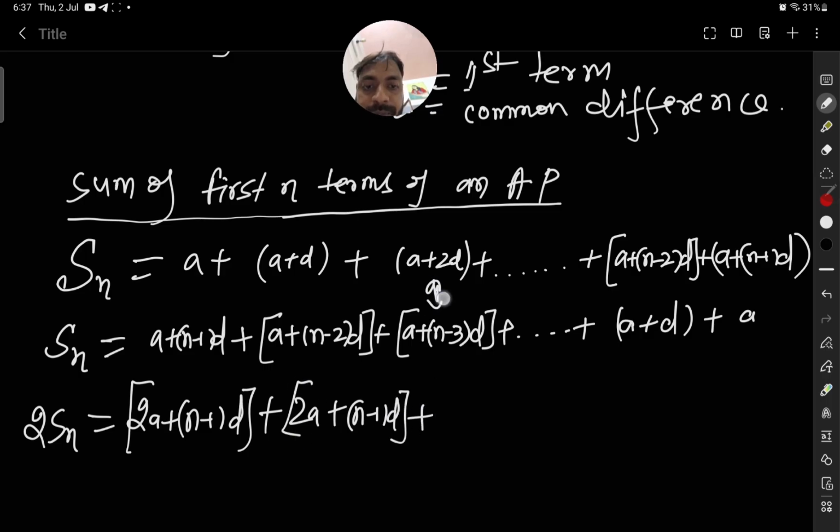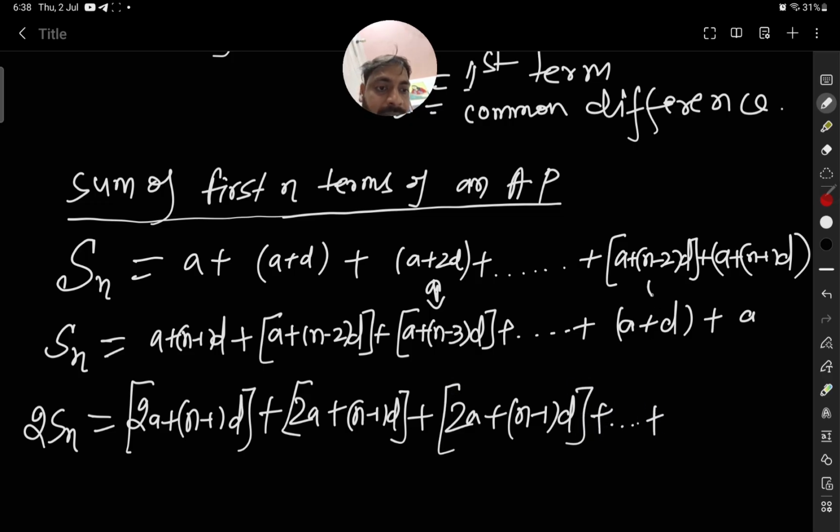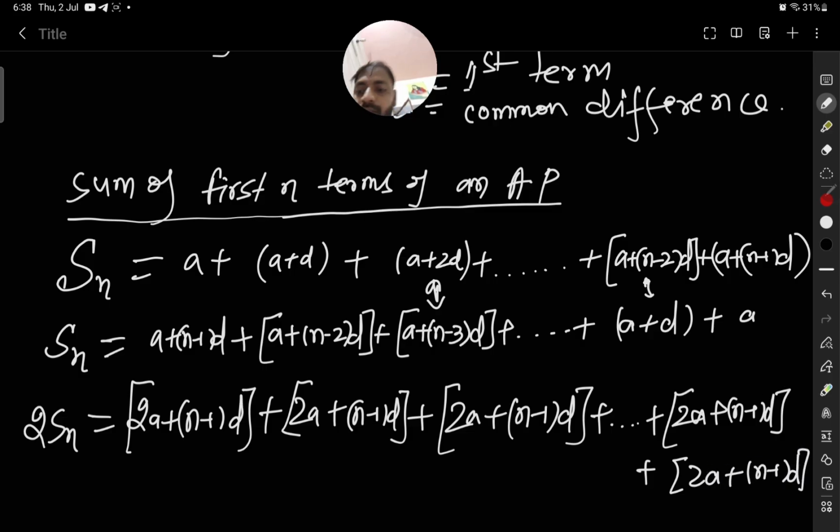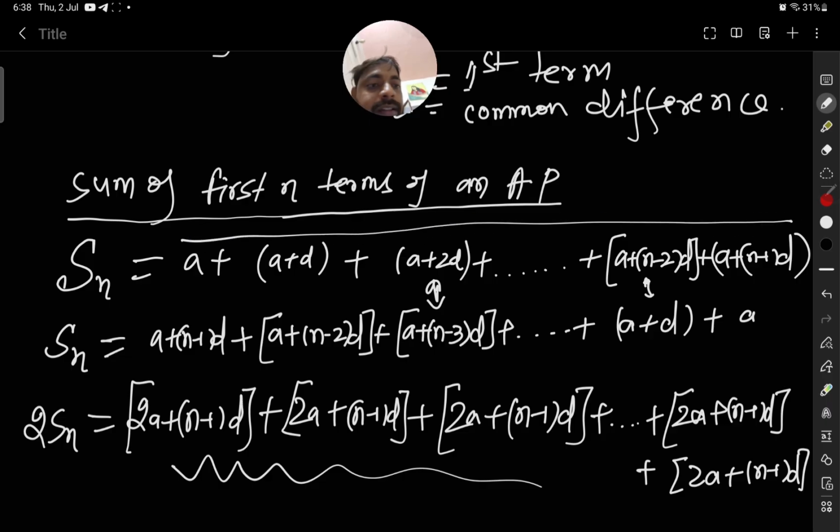Third term will also have 2a plus n minus 3 into d and 2d, so it will also bring n minus 1 into d. In the similar fashion, the second last term will also have 2a plus n minus 1 into d, and the last term will also have 2a plus n minus 1 into d. So if we add, because each term is the same, 2a plus n minus 1 into d, and how many terms are there? Total there are n terms, okay?